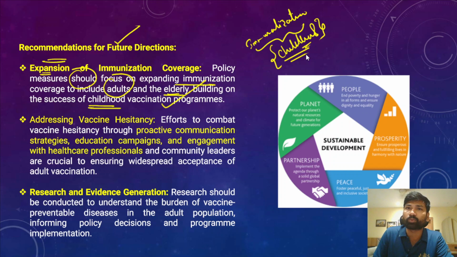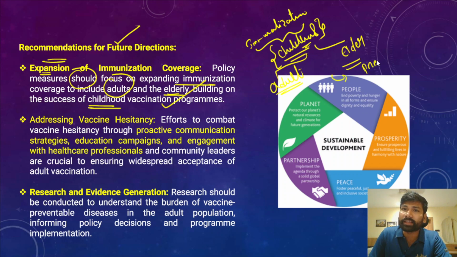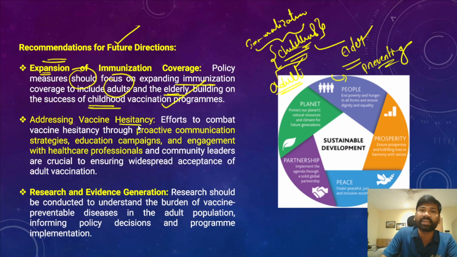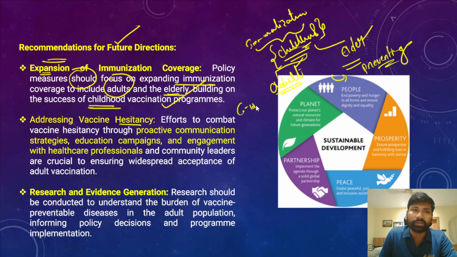The childhood immunization program should be a platform to further increase the coverage, to make it broader, so that we can cover the elderly, and at the same time we should also cover the adult population. Thereby the overall objective is preventing vaccine preventable diseases among adults and elders, along with children. So that is the objective. And at the same time we must address vaccine hesitancy as well, because during the COVID-19 pandemic also there were several negative concerns with respect to the vaccine.